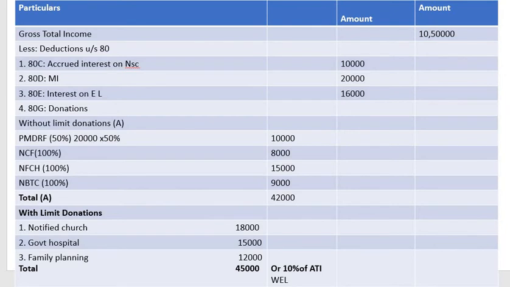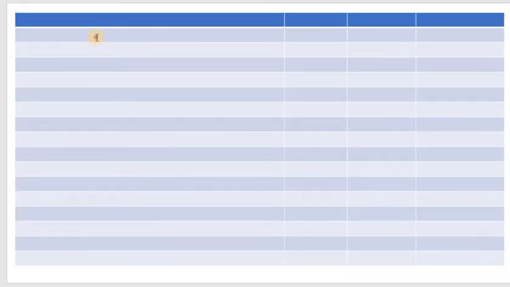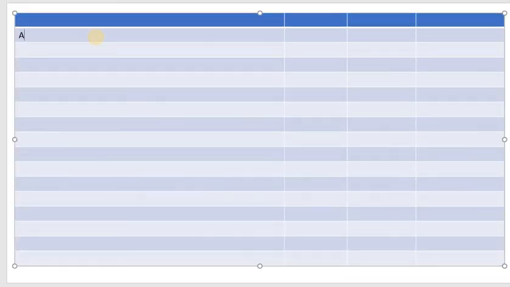Okay, let us calculate adjusted total income. So adjusted total income is equal to gross total income. What is the gross total income? 10,50,000 as we have written, minus all the long term capital gain, short term capital gain. So here long term capital gain is there, it's given in the problem, plus no short term capital gain, then deductions from 80C to 80U except 80G. So what are the deductions?